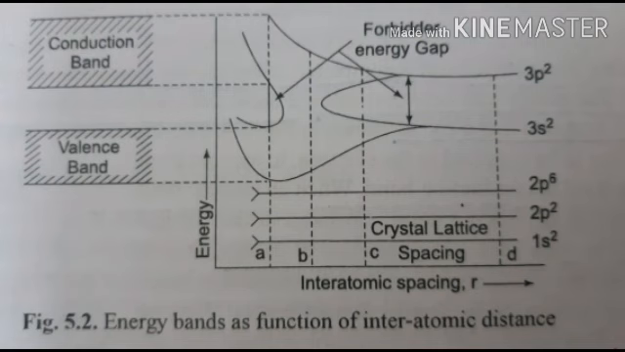Thus, due to the interaction of the outer atomic electrons, the distinct energy levels split into two bands, valence band and conduction band. The formation of these energy bands, that is valence band and conduction band, is very important from our electronics point of view. In the next, we shall study the